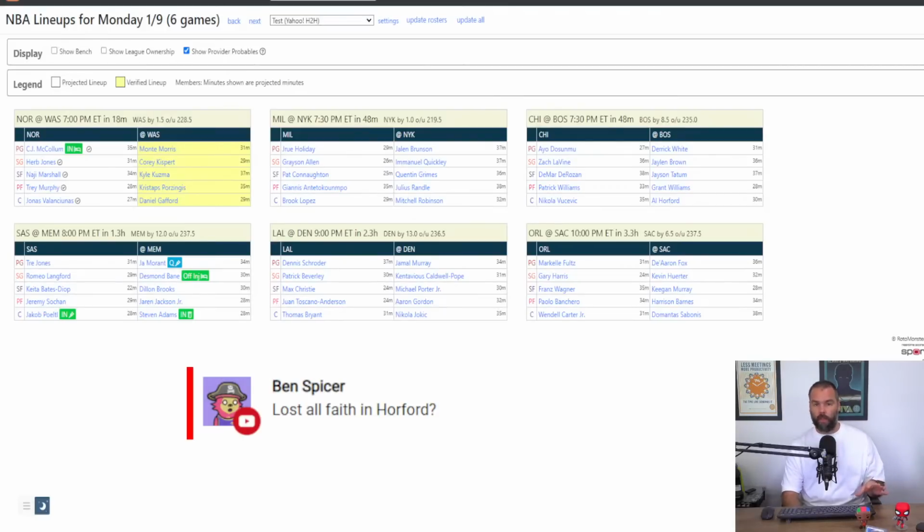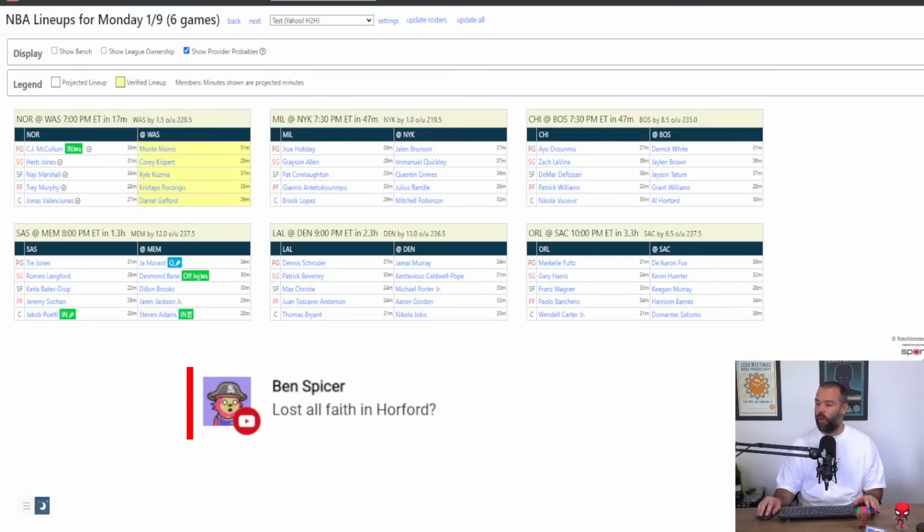So in a 12-team points league, I have no interest in keeping Al Horford. In a 10-team category league, you can move on from him, no problem. In a 12-team category league, head-to-head, with all the back-to-backs that get sat and the subpar production, probably not worth it. In a roto league, you've got more of an ability to use him, but it's got to be a really specific team, honestly.